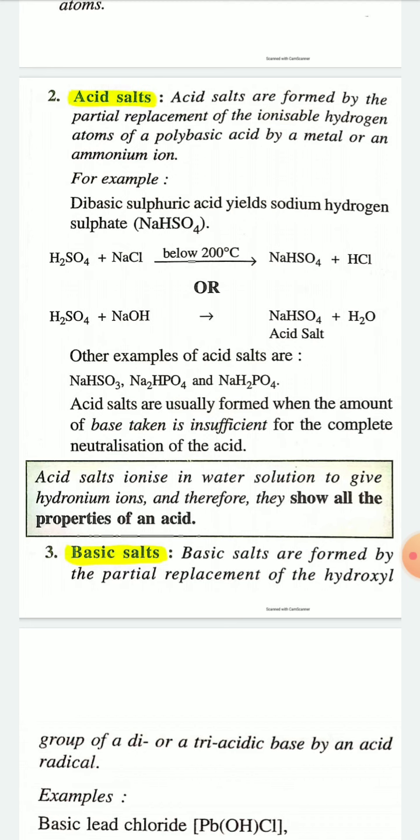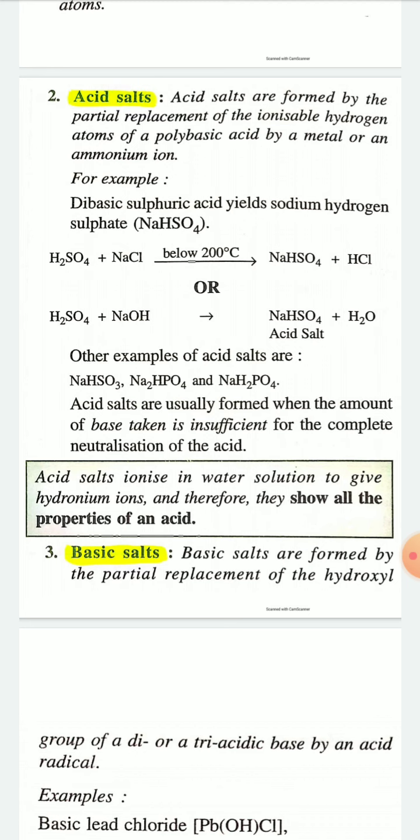Polybasic acid means the acid which contains more than one hydrogen atom. For example, H2SO4 is a polybasic acid. H3PO4, phosphoric acid, is a polybasic acid. Phosphorus acid, H3PO3, is also a polybasic acid.